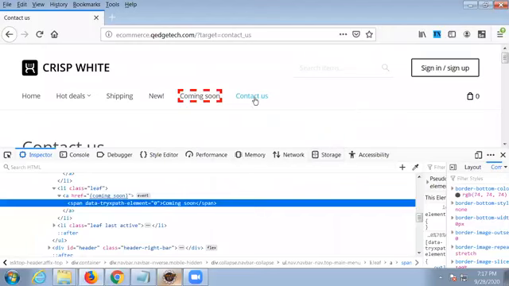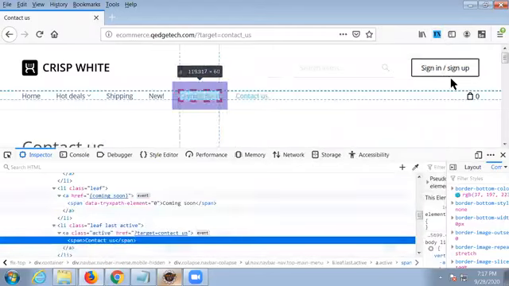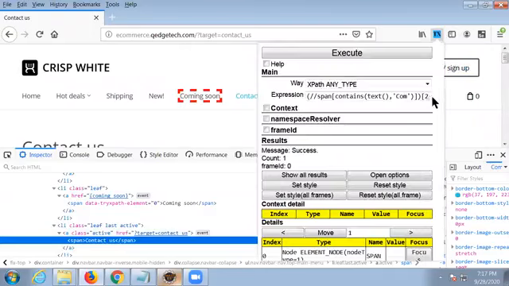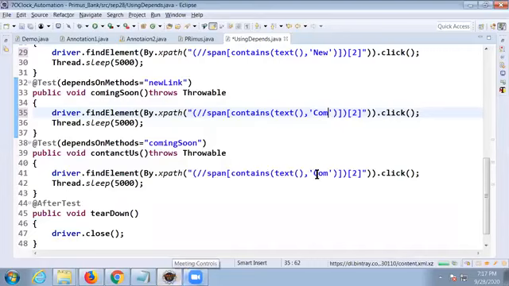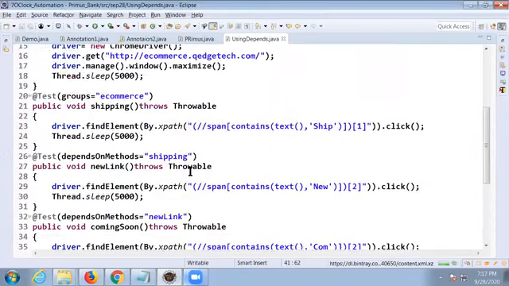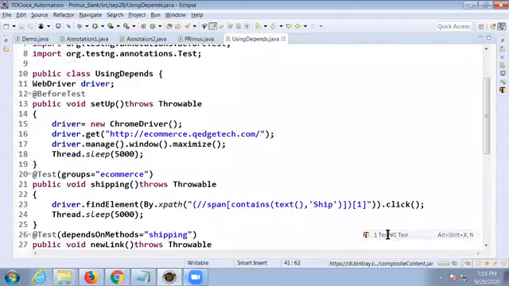And one more, there's one more XPath. What is it? Contact us. Check that contact us also. Right click the mouse, inspect first. It's also having a span tag. Con. Okay, execute it. Highlighting, right? So we can provide it as Con. Okay, done. Now, let's see how they're going to execute. Let us right click the mouse, run as TestNG test.